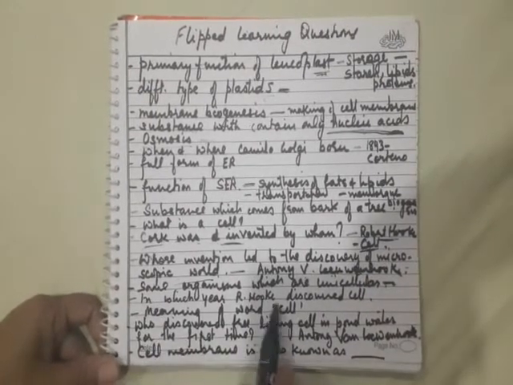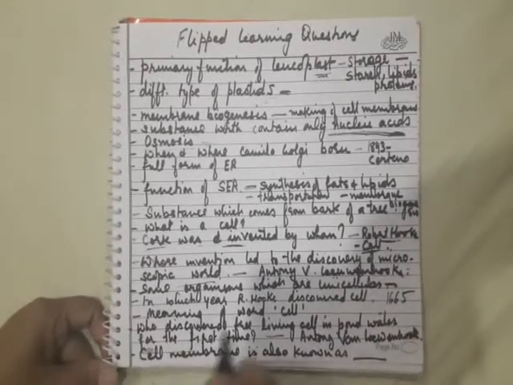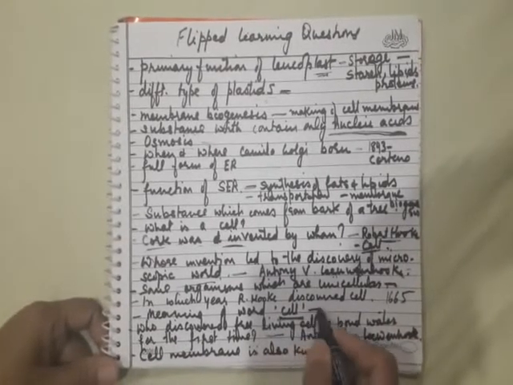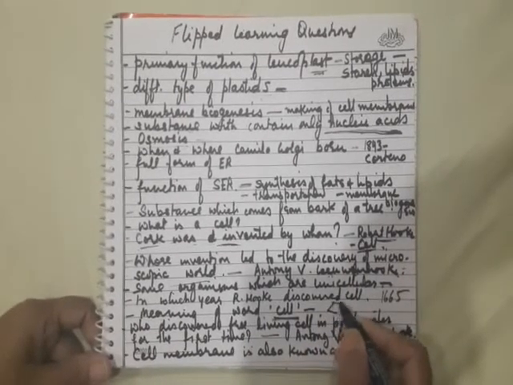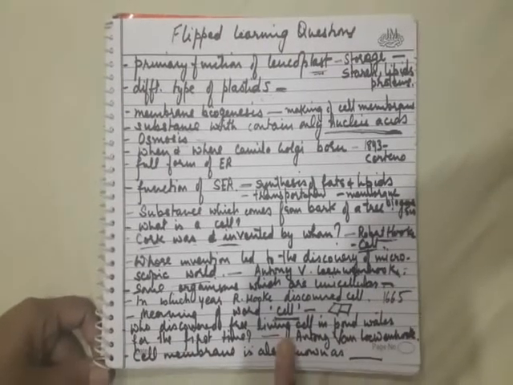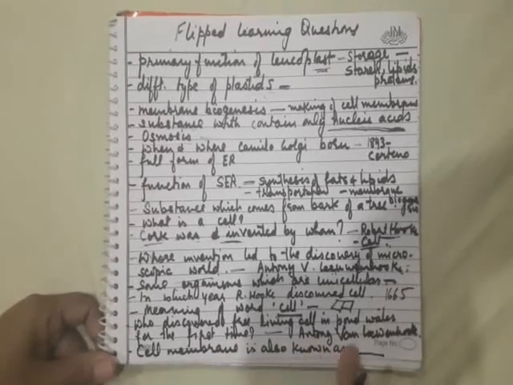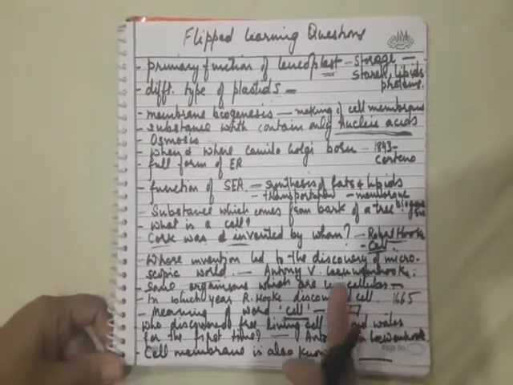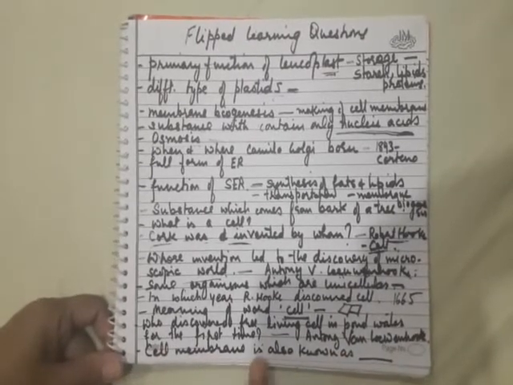In which year did Robert Hooke discover the cell? It is 1665. The meaning of the word cell is a small room. It is called small spaces, small rooms or small compartments, which were first discovered by Robert Hooke. Who discovered free living cells in pond water for the first time? It is the same person who discovered the microscope, that is Antony van Leeuwenhoek. Cell membrane is also known as plasma membrane or selectively permeable membrane.